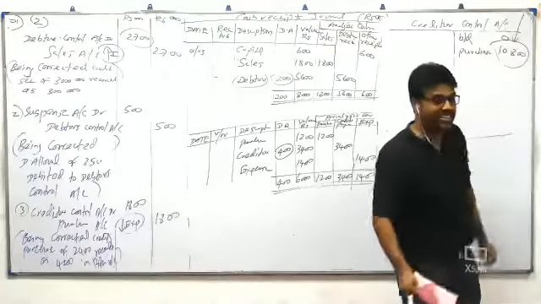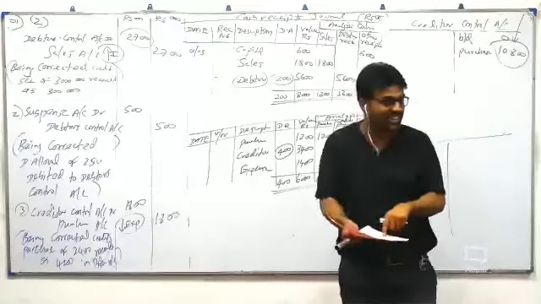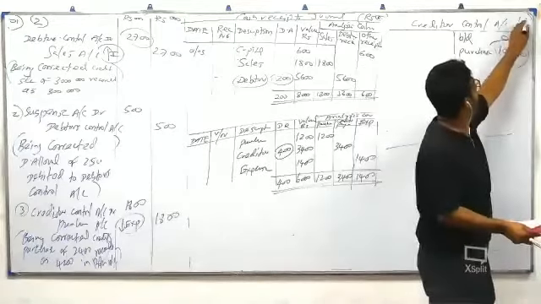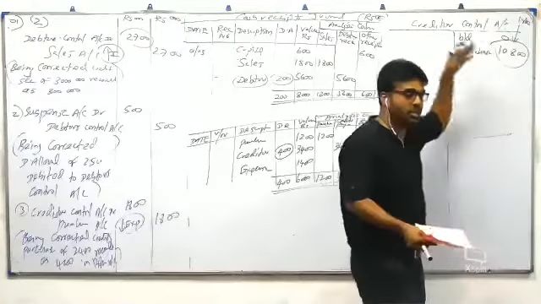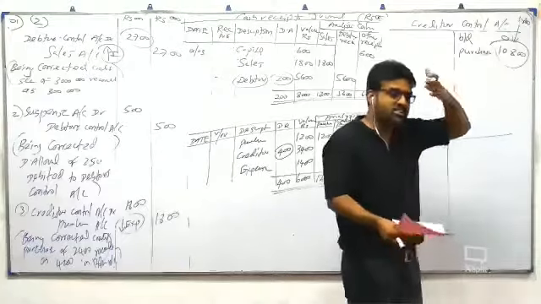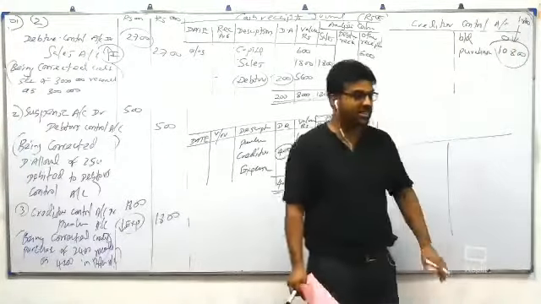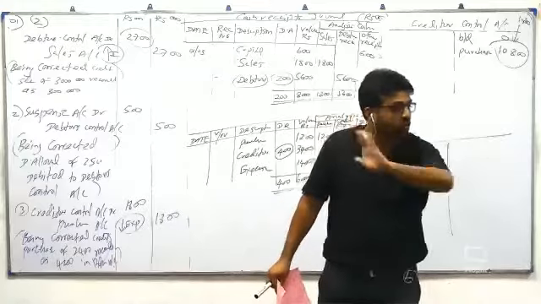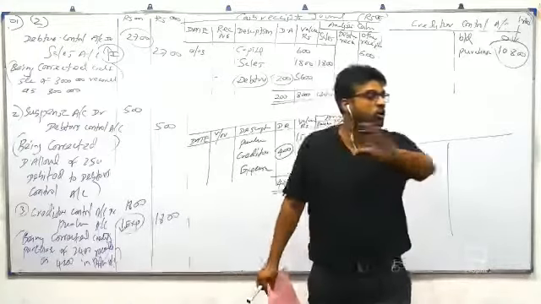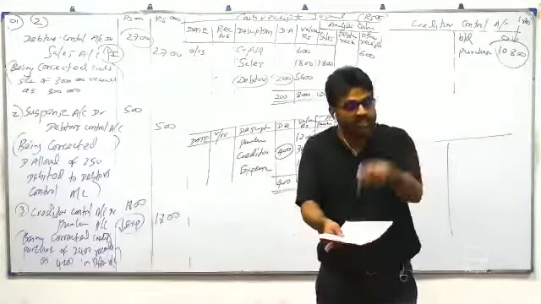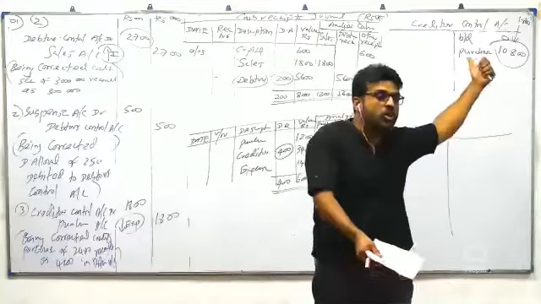How much lorry is there? Down below they are telling how much lorry is there: 1,008 lorry is there inside that. How can you record a lorry in goods? A lorry is a non-current asset. A non-current asset you can't record in the creditor control account. Credit purchase of non-current assets is not recorded in the creditor control account, not recorded in the purchase journal. So the purchase journal is wrong and the creditor control account is also wrong.